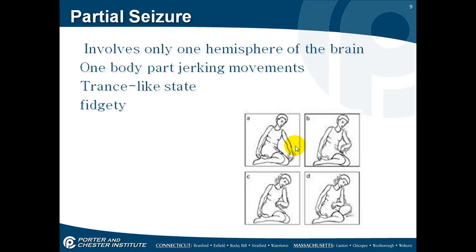A partial seizure involves only one hemisphere of the brain. One body part begins with jerking movements. There can also be a trance-like state or fidgetiness.